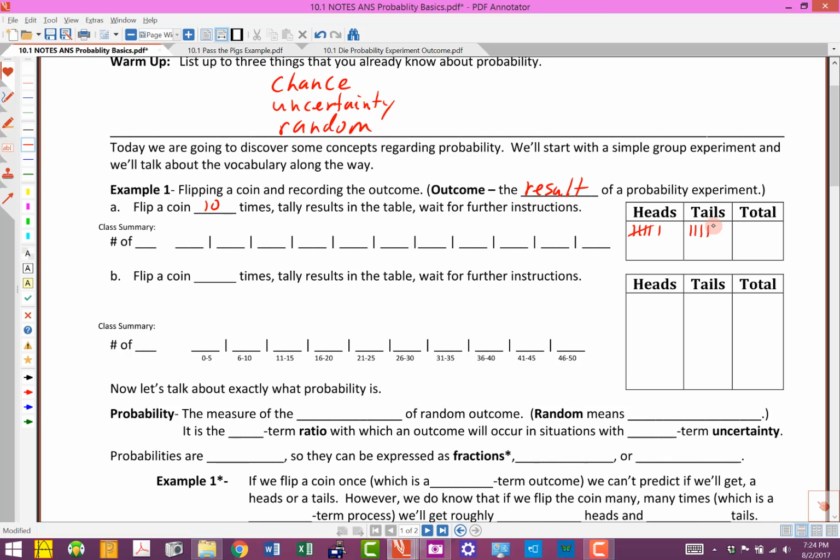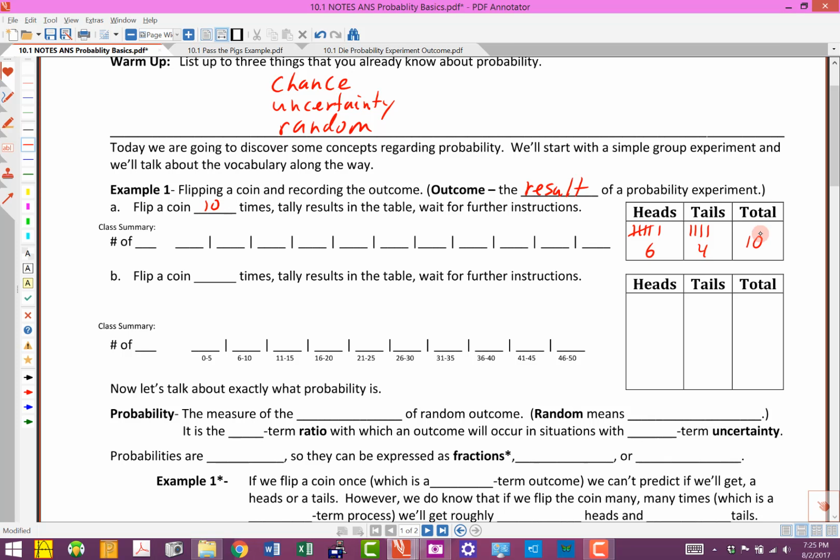I'm going to just reproduce the results that I had before. The tally right here: the heads tally up to 6, the tails tally up to 4, and the total was 10. So I conducted that probability experiment. I flipped the coin 10 times and I recorded the results there.